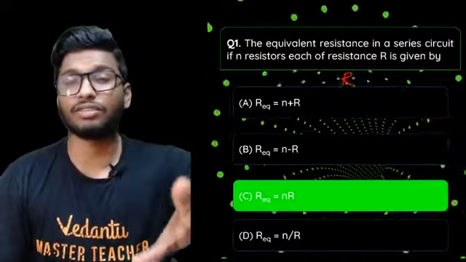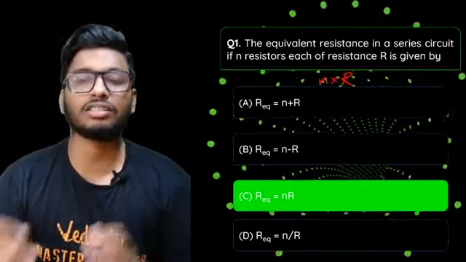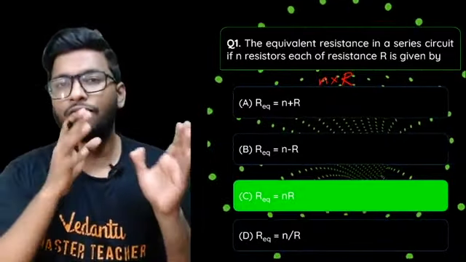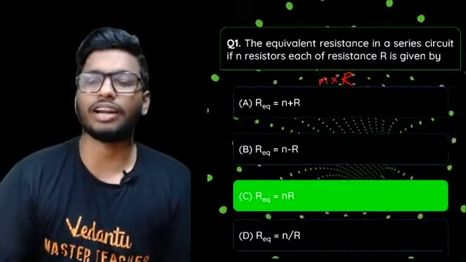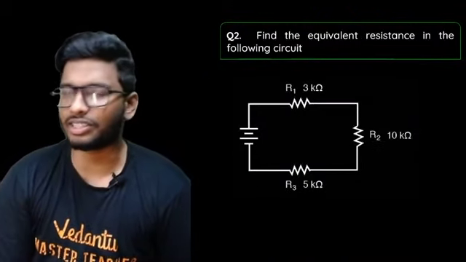So whatever the value of the resistance is, that is multiplied by the number of resistors that are connected. If it's 5 resistors and the resistance is 5, so it will be 5 into 5, that will give you 25 ohms. Simple as that. So it's a direct question. So the right answer would be option number C. Very simple.